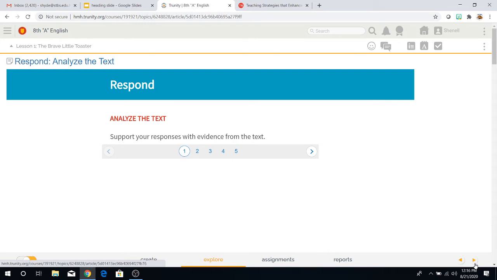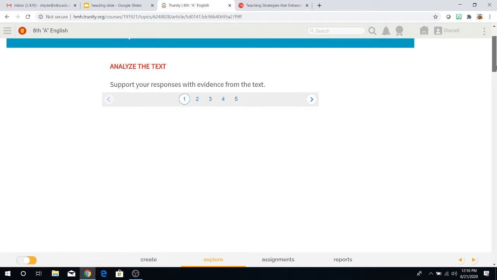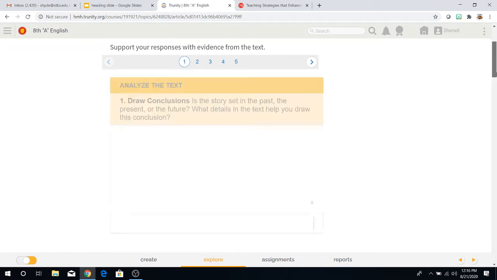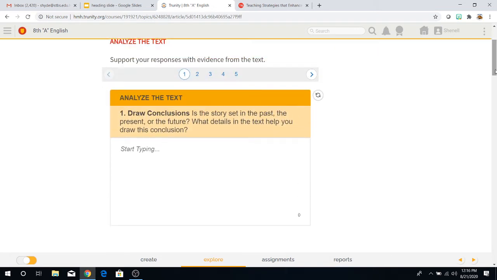Now, we're going to go to responding to analyze the text. This is also in your textbooks. You guys can find it on page 12. And you can see it says support your responses with evidence from the text. So here it is. Sorry, it took a little while. But here are your questions for analyzing the text.